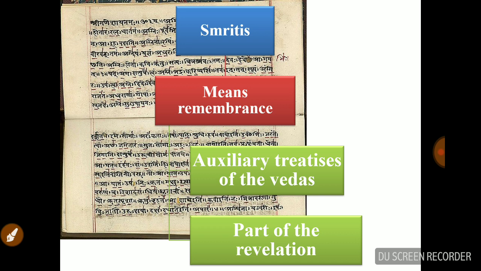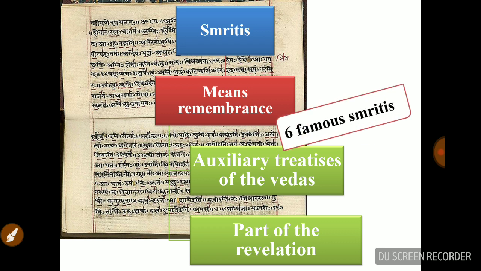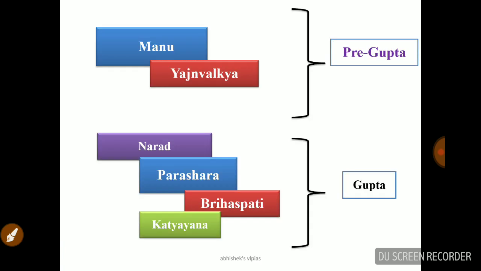There are mainly 6 famous Smritis, which are categorized into 2 groups: 2 in the pre-Gupta period and 4 in the Gupta period. Manusmriti and Yajnavalkya Smriti are in the pre-Gupta period, and Narada Smriti, Parashara Smriti, Brihaspati Smriti, and Katyayana Smriti are in the Gupta regime.